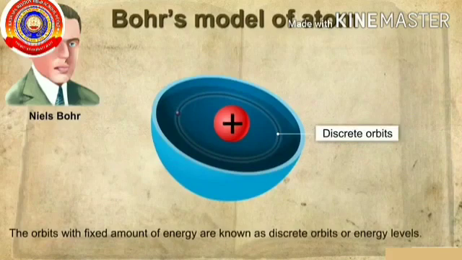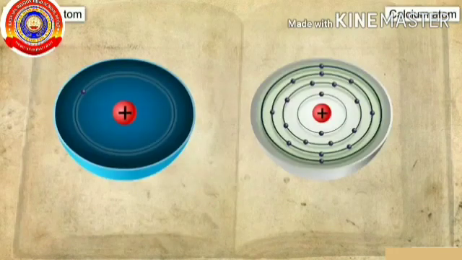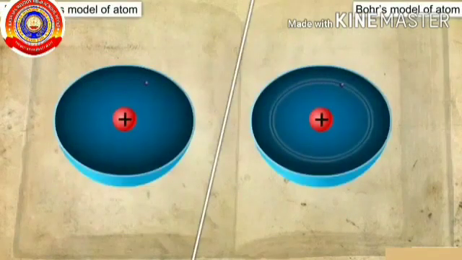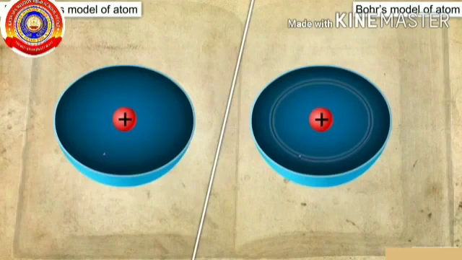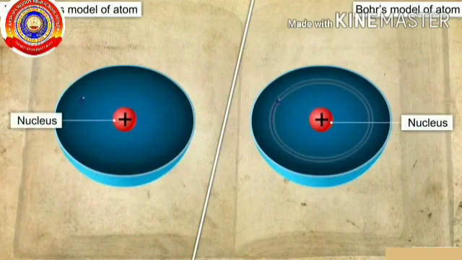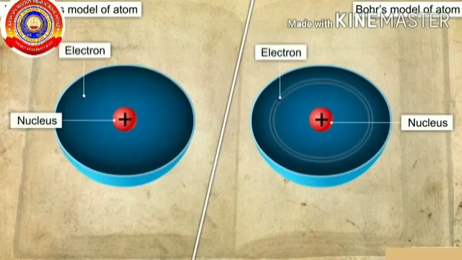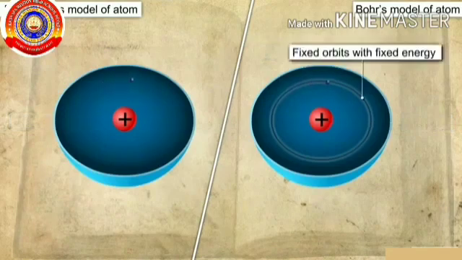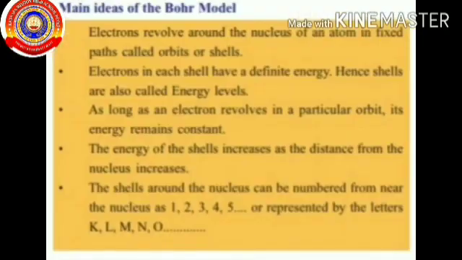These energy levels are represented by the letters K, L, M, N or 1, 2, 3, 4 starting from the center. So, the final model of Niels Bohr was similar to the Rutherford model of an atom, which states an atom consists of a positively charged center around which the electrons revolve. The only difference was that in the Bohr model, electrons revolve around the nucleus in a fixed orbit with fixed energy. Students, see the main ideas of the Bohr model given in your textbook.